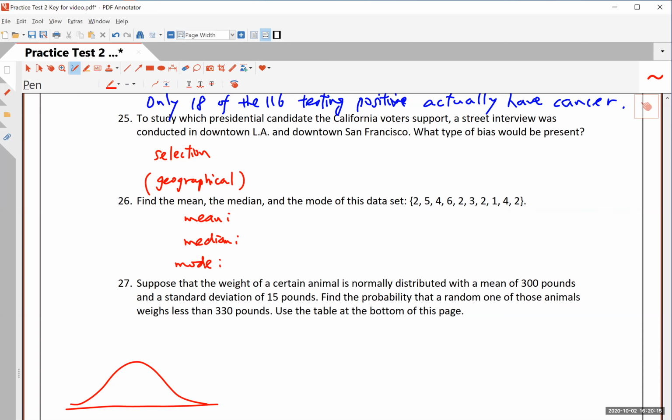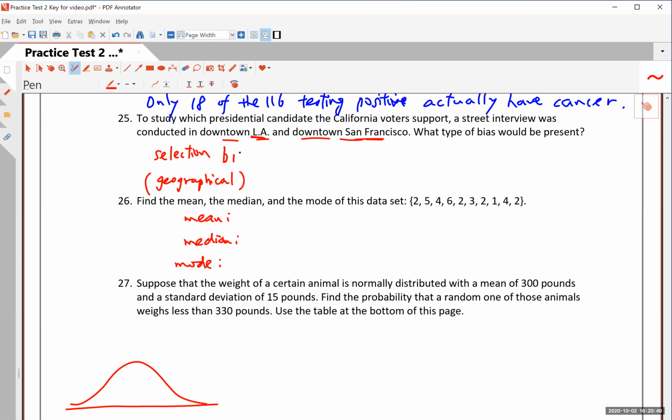Well, it's pretty obvious. A street interview was conducted in downtown LA and in downtown San Francisco. What type of bias would be present? Okay, hopefully you can see this immediately, right? You go to downtown LA and downtown San Francisco. Those two cities do not represent the entire state, right? Yes, they do have a lot of people, but if you're talking about these two geographical areas and just the downtown area, not even suburbs, you do have a problem.